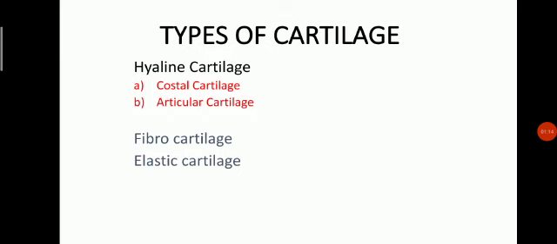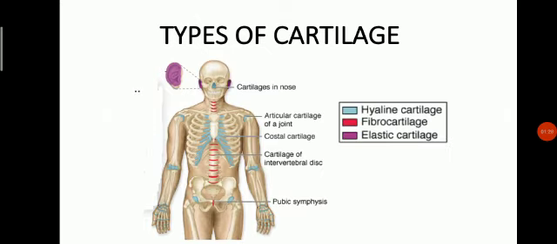Types of cartilage. They are hyaline cartilage, including costal cartilage and articular cartilage, fibrocartilage, and elastic cartilage. Just a diagram showing the distribution of these cartilages. Light color is hyaline cartilage, we can see this is the hyaline cartilage here.